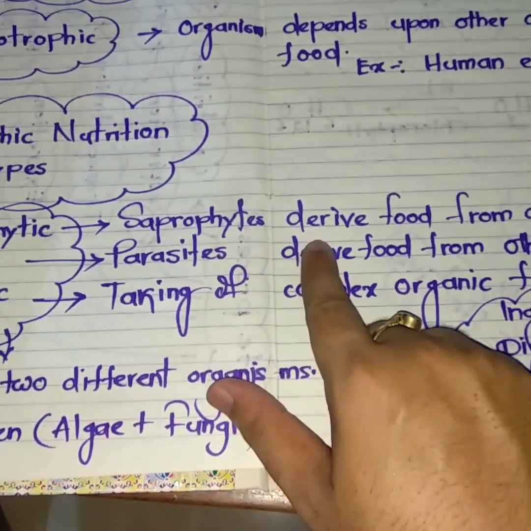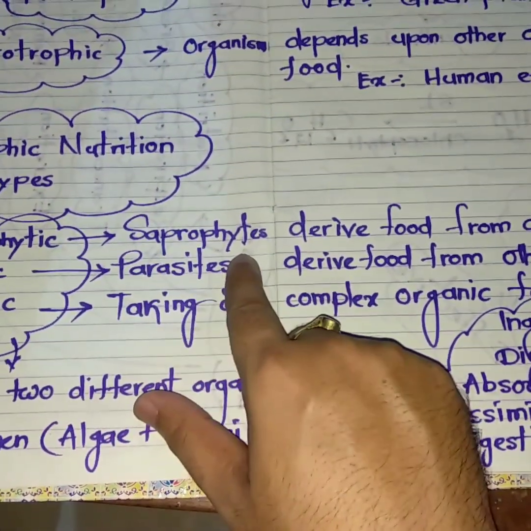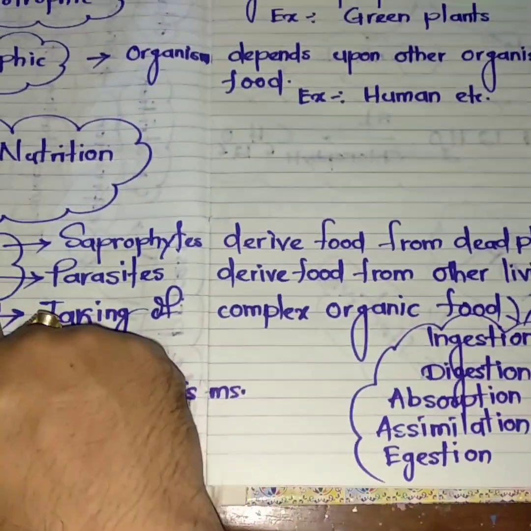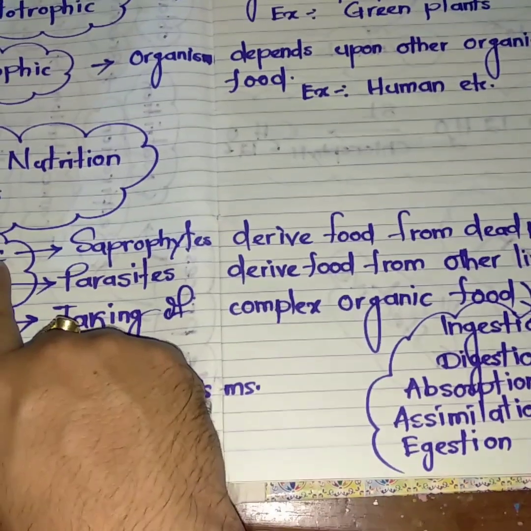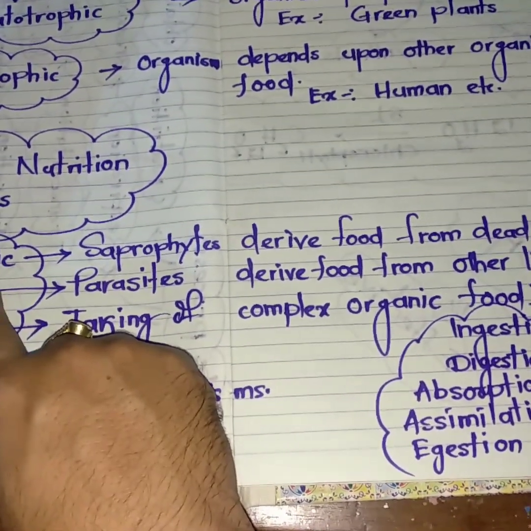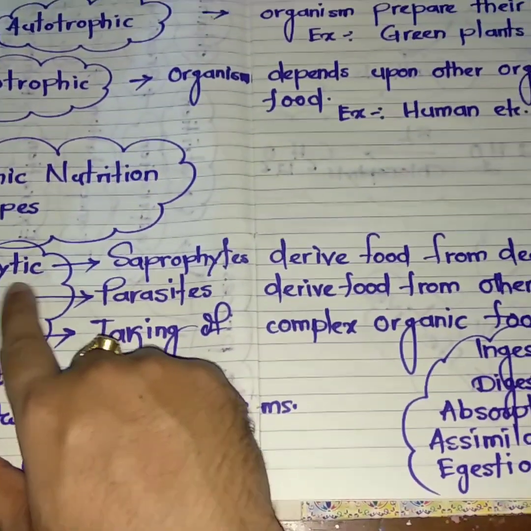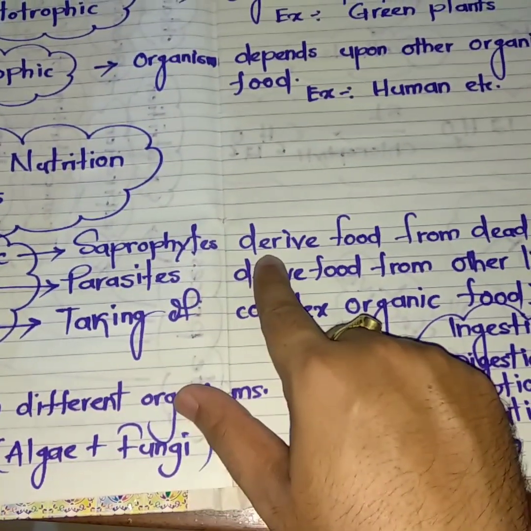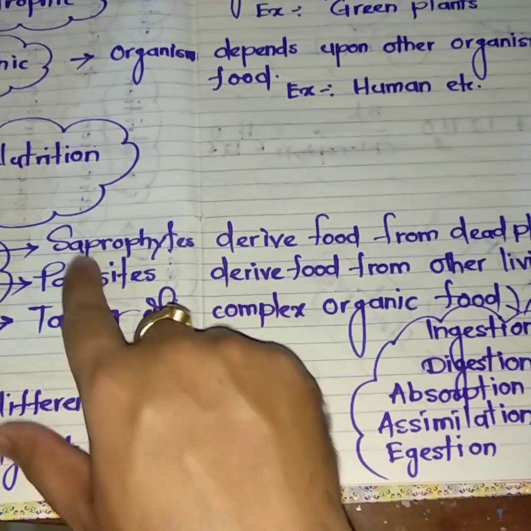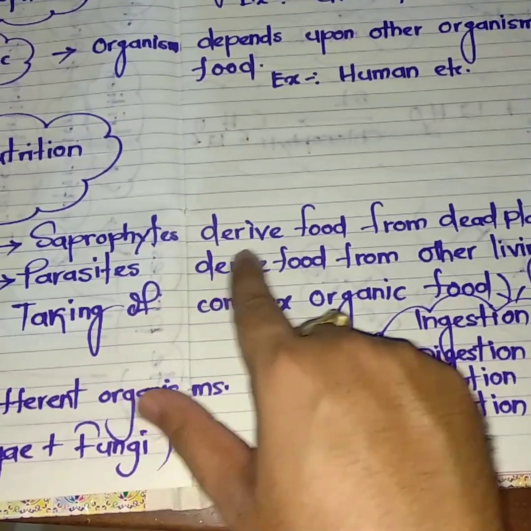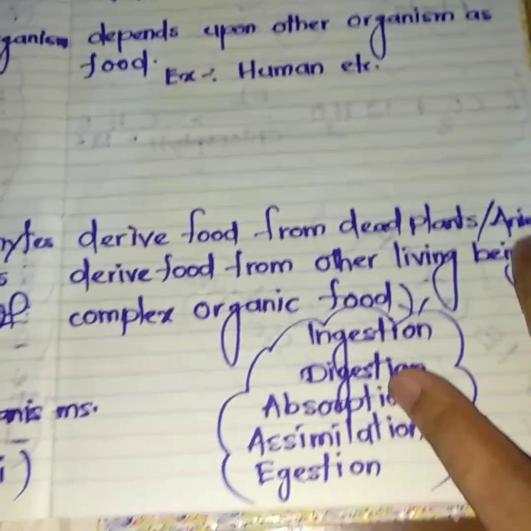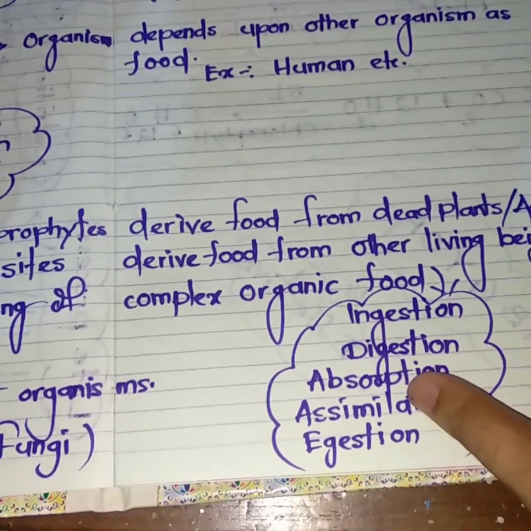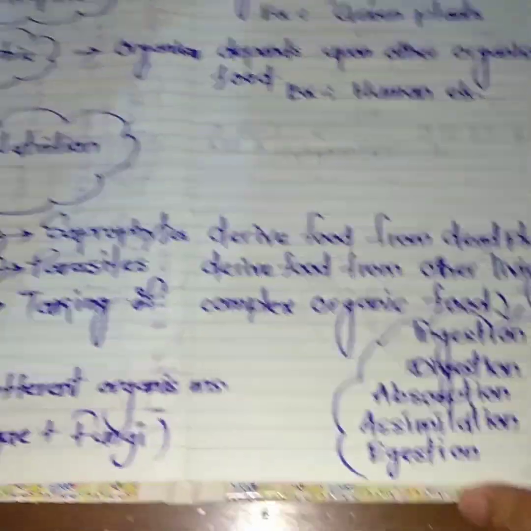Saprophytic mode of nutrition means the saprophytes derive food from dead plants and animals. Those organisms belonging to the saprophytic mode of nutrition are known as saprophytes. An example is mushroom. Clear? Mushroom derives its food from dead plants or dead animals. So that is known as the saprophytic mode of nutrition.